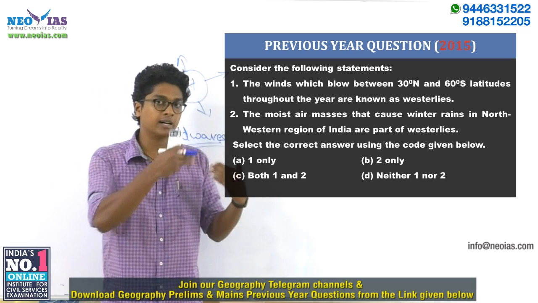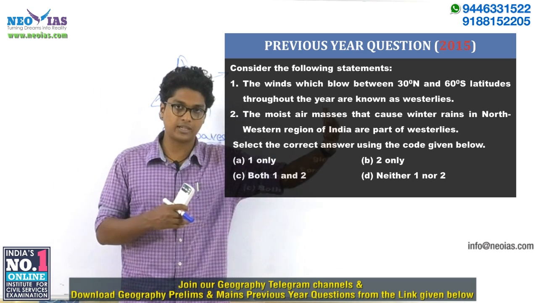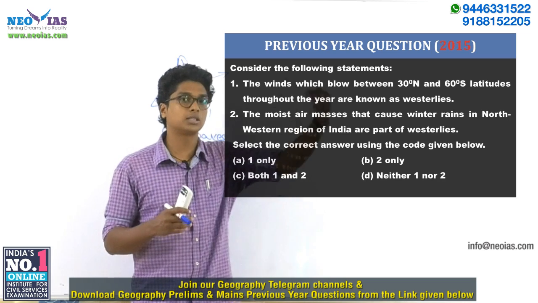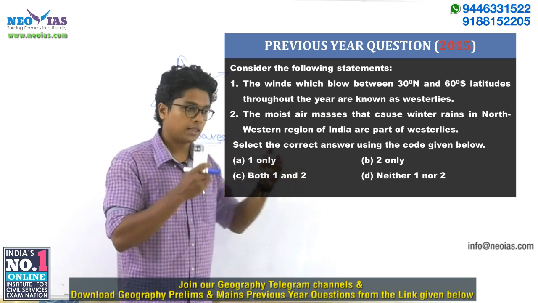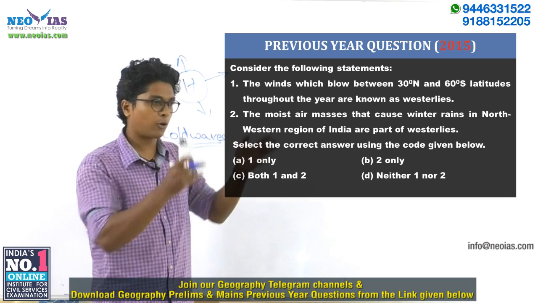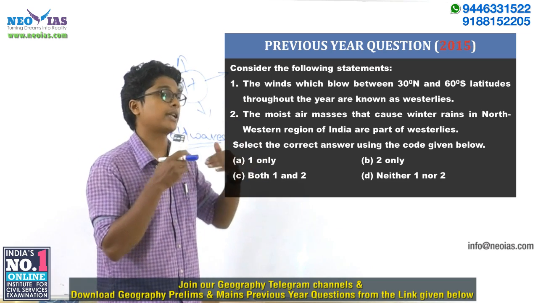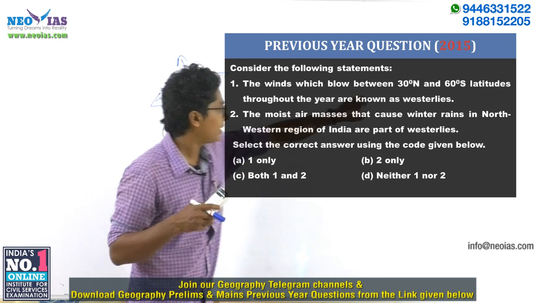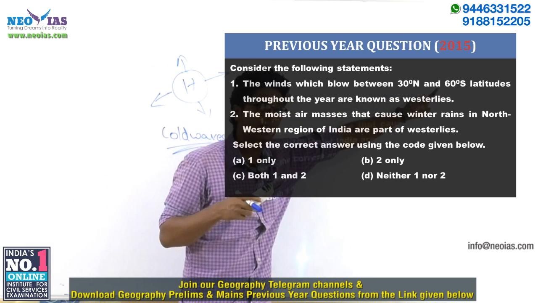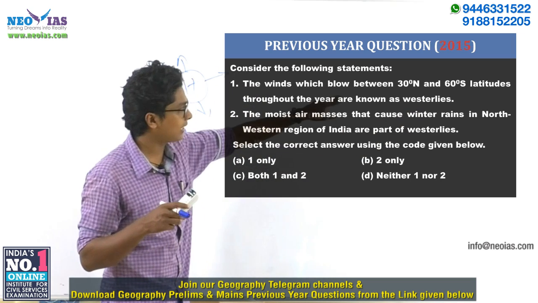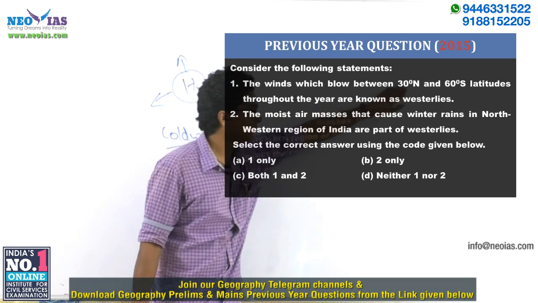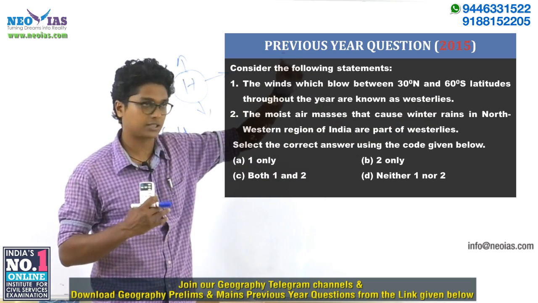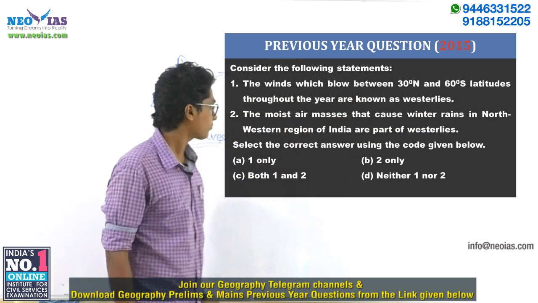And when I said earlier, I told you 35 degree to 60 degree latitude, right? Even if I'm saying from 30 to 60 or 65, still that's true, right? The latitudes of these wind belts are not very absolute. They tend to change their position according to the sun's apparent movement. So even if we are saying 30 to 60 degree north latitude, it would be correct. But in this statement, since it is given as 30 degree north to 60 degrees south, it stretches into the southern hemisphere, which means the statement is wrong.